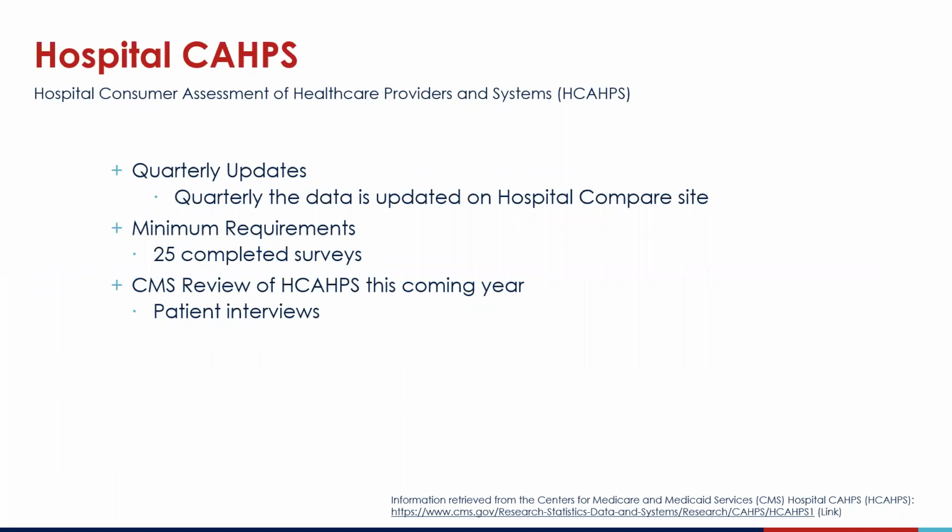HCAHPS scores are based on 4 consecutive quarters of patient surveys. Thus, the reporting is completed 4 times per year. The oldest quarter of this survey does roll off as soon as the newest quarter rolls on. And hospitals must have at least 25 completed surveys in a 4-quarter period in order for the HCAHPS results to be publicly reported on the CMS Compare website.